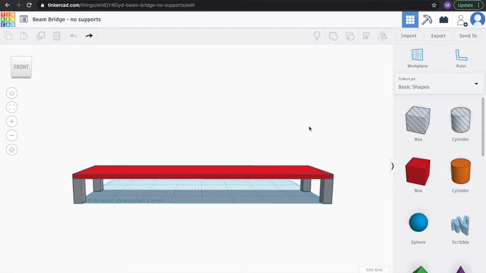This is Mr. Mellor. We are done designing our first bridge. So this is a beam bridge. We can see that we have supports at the end, beams, and no other supports throughout. So this is our most basic type of bridge. We're going to go ahead and 3D print it and test it.